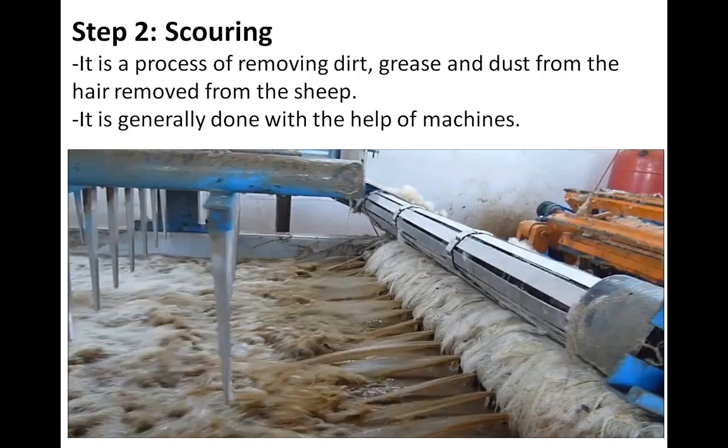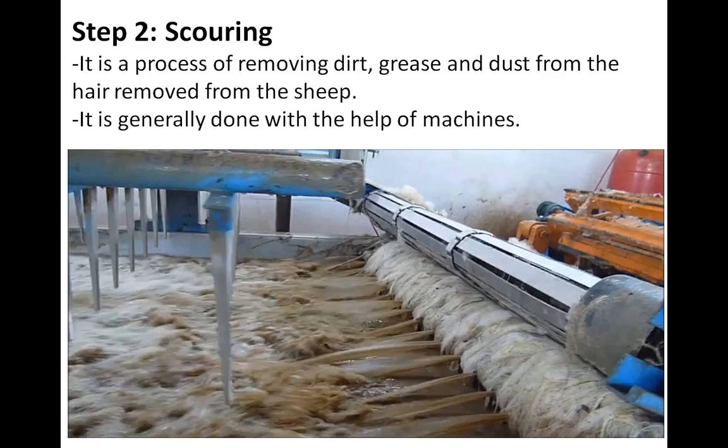With the help of this image you can understand that. Here we transfer the hair we get directly from the sheep, and then we add warm water. Then, with the help of a machine, we wash this hair and remove the dirt from it, and that process is known as scouring.